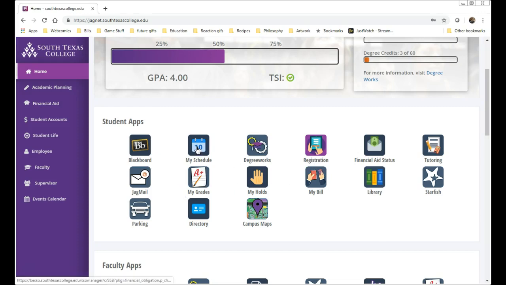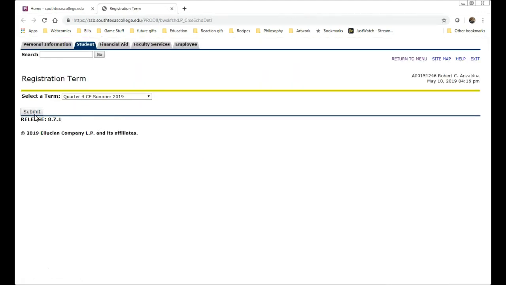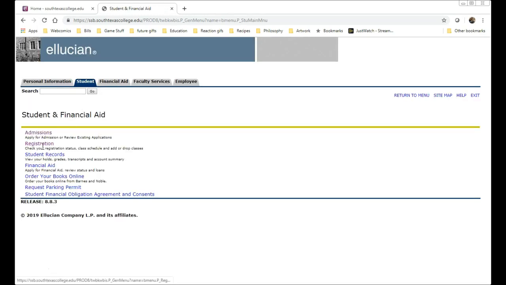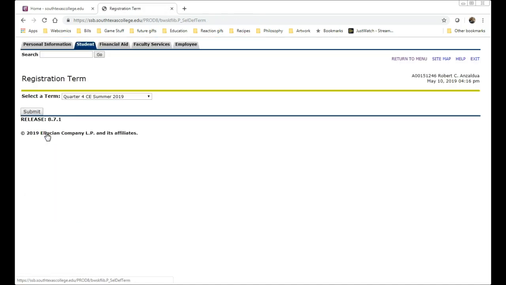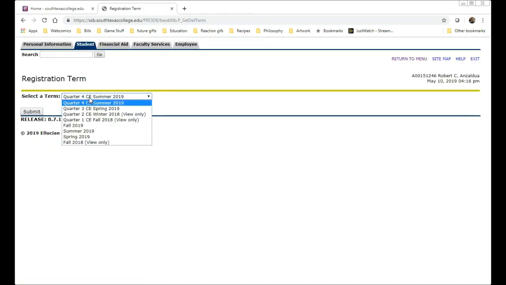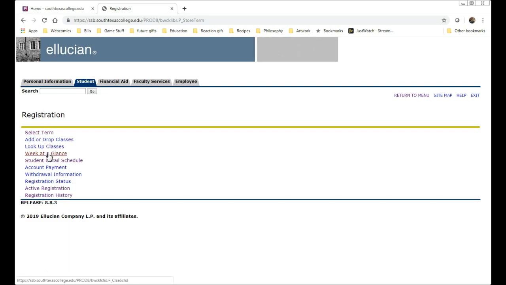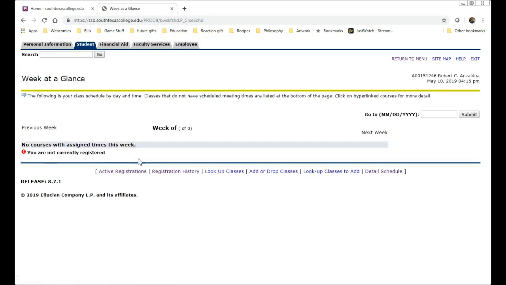So one of the things we often get questions about is, what is my schedule? Now, currently, I am not registered for any part of this term. If I go back, let me just click on the student tab again. So let me select my term. This is my continuing education term. Let me go back to spring 19. So let's take a look at our week at a glance.